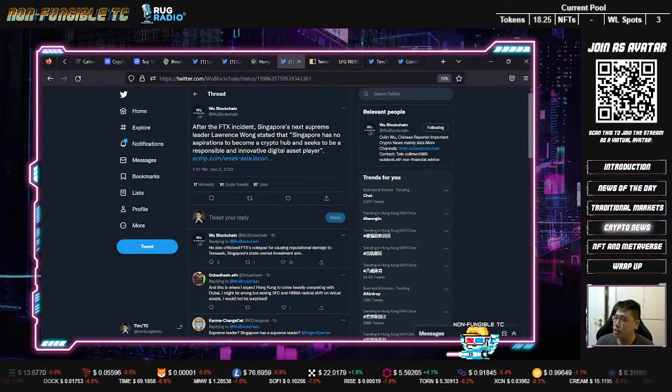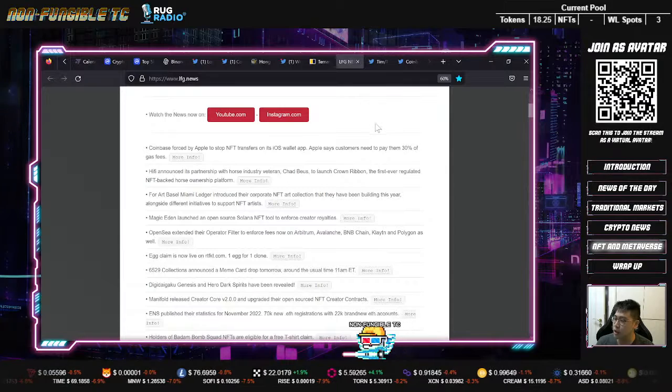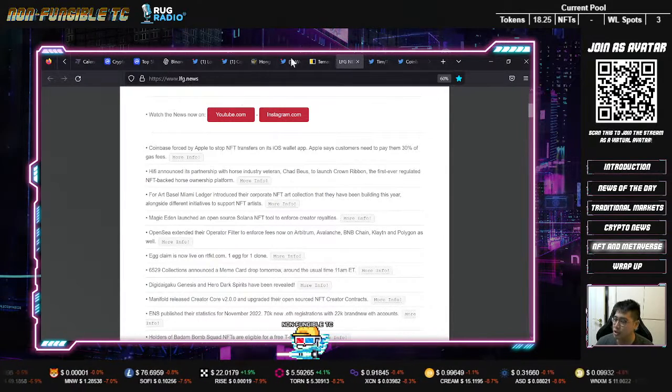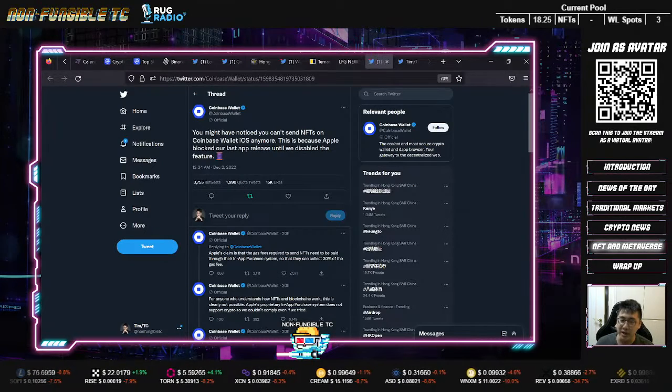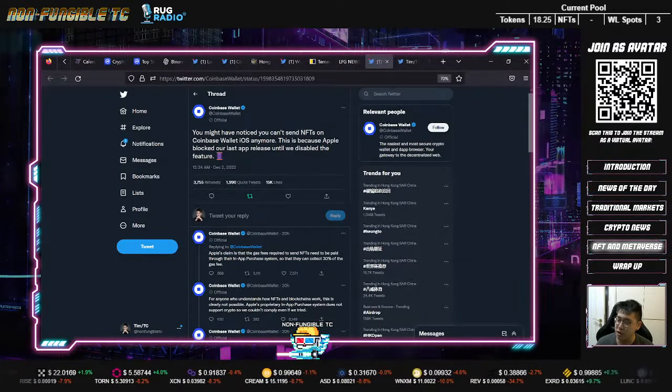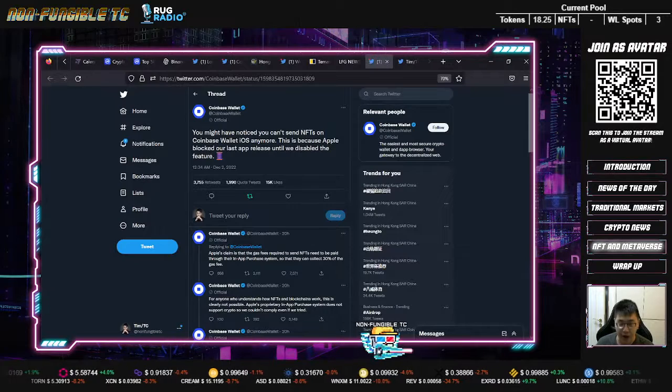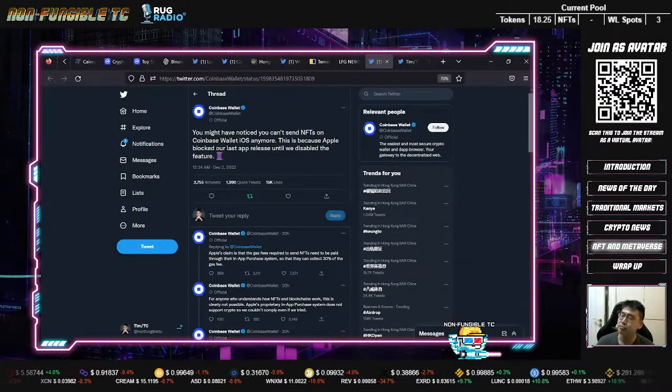So it's interesting to see this. So NFT news, let's go to here. This is actually an interesting news that happened today, and it's quite big. A lot of people are laughing. So Coinbase stopped the NFT function in the Coinbase wallet, okay, on the iOS mobile devices.